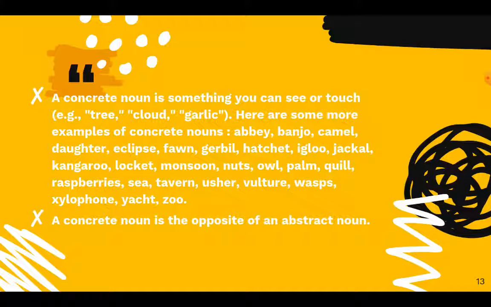Here are some more examples of concrete nouns: abbey, banjo, camel, daughter, eclipse, fawn, gerbil, hatchet, igloo, jackal, kangaroo, locket, monsoon, nuts, owl, palm, quill, raspberries, sea, tavern, usher, vulture, wasp, xylophone, yacht, and zoo. These all are common concrete nouns which we can either see or touch. A concrete noun is the opposite of an abstract noun, because an abstract noun is a feeling, we cannot see or touch it, but a concrete noun we can see or touch.